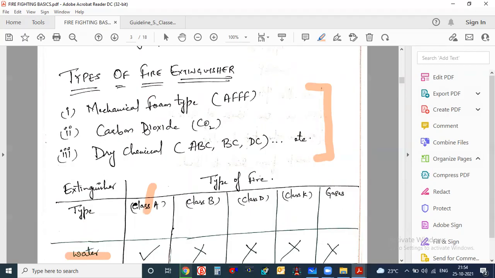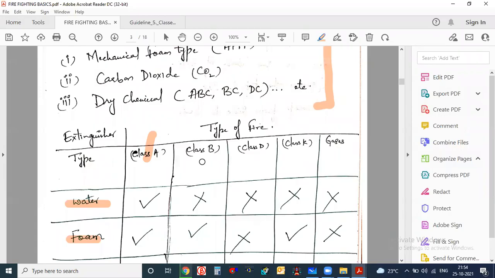If you check NFPA 11, you will see everything about the carbon dioxide type of fire extinguisher. I think NFPA 10, 11 and 12 are for fire extinguishers only: testing, maintenance, installation, ratings, so many things are given about the fire extinguisher.